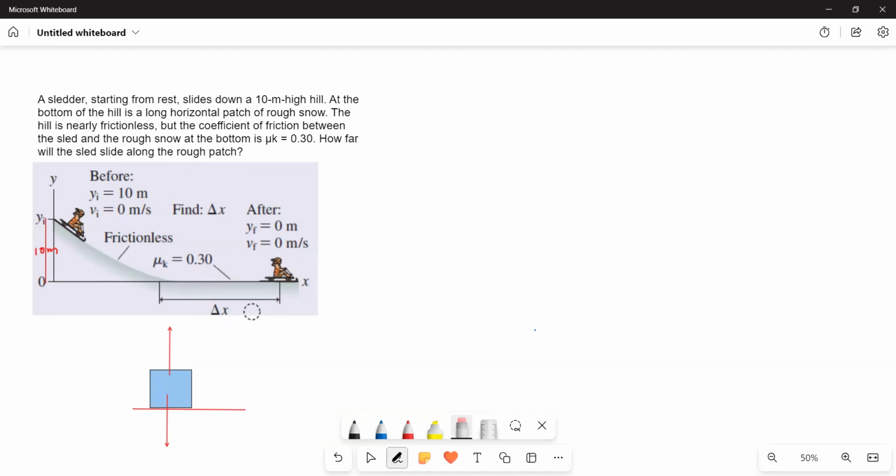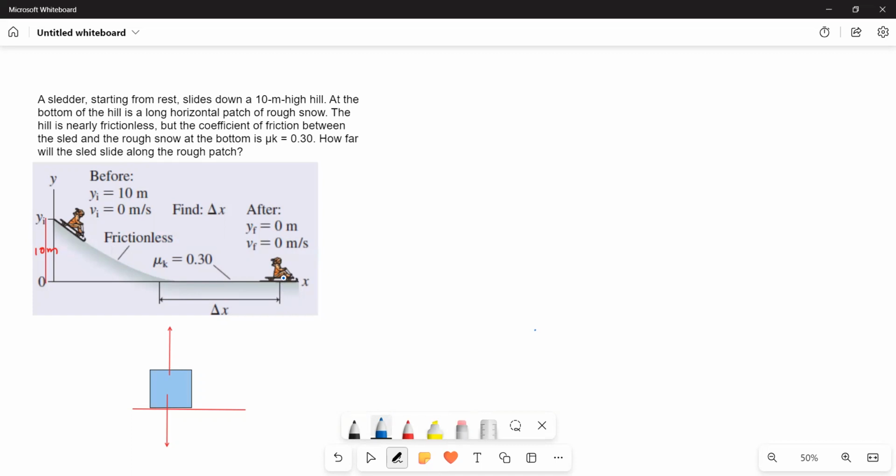That means here what we have to do is take the entire system as isolated. If we take the entire system as isolated, then the total energy of the system is conserved. Initially the slider has only potential energy, and then while sliding across the rough patch, the slider has thermal energy. Why thermal energy? Thermal energy is produced because of the work done by the friction. So we have to equate these two. There are no other energies beyond that.